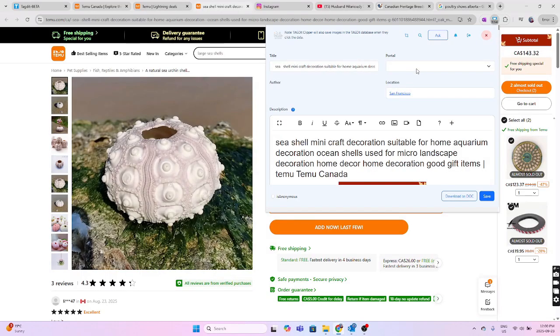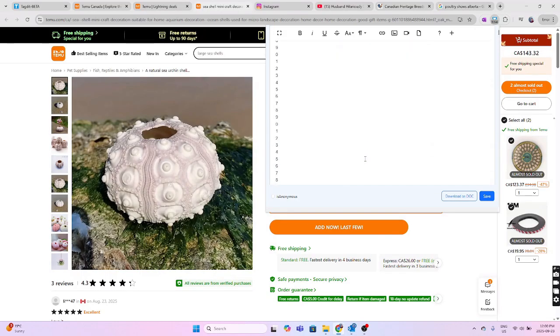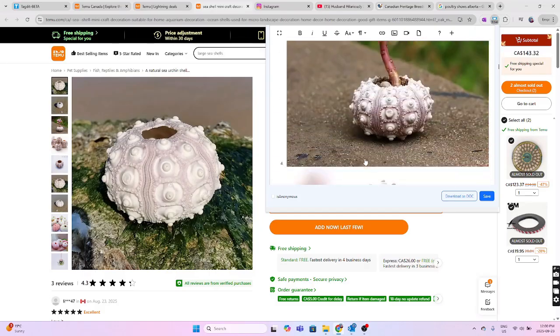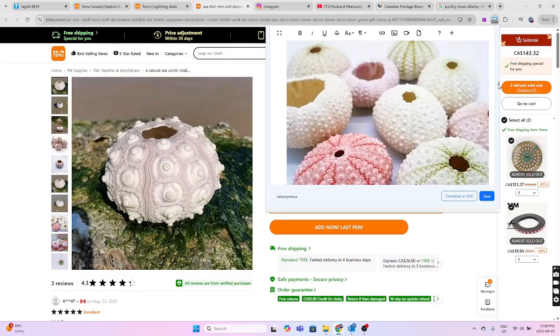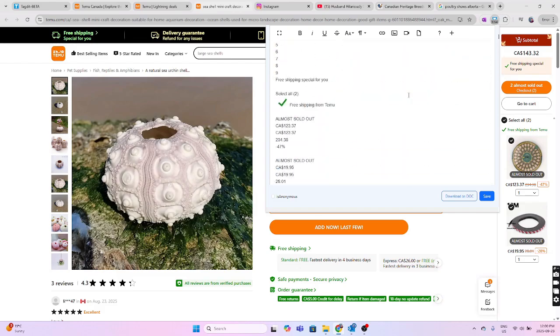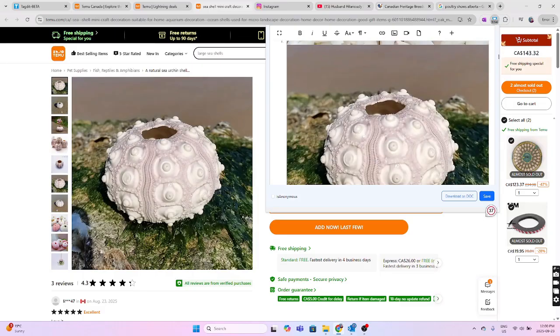And I'm going to add it to a different portal, but this is kind of what it looks like. And so I store this page, and you can edit this and remove some of the unwanted information on here too. So I can delete this, for example.